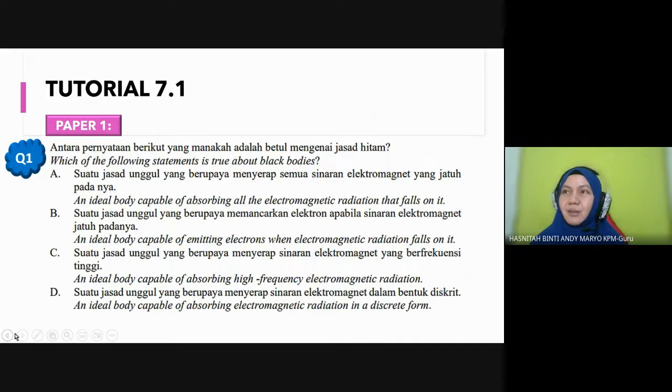Alright. The first question: which statement is true about black bodies? Which one is your choice? Is it A, an ideal body capable of absorbing all electromagnetic radiation that falls on it? Or B, an ideal body capable of emitting electromagnetic radiation that falls on it? C, an ideal body capable of absorbing high frequency electromagnetic radiation? D, an ideal body capable of absorbing EM radiation in a discrete form. So which one? This one is very easy, very obvious.